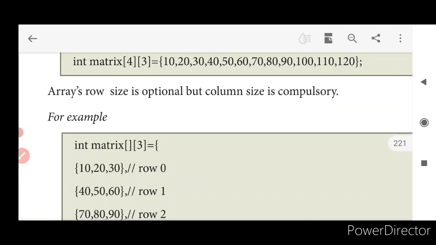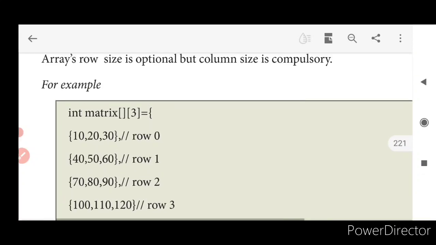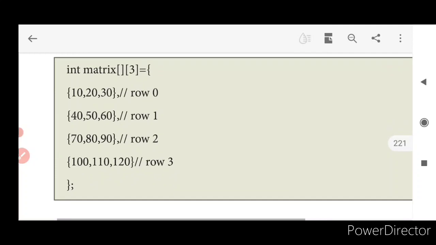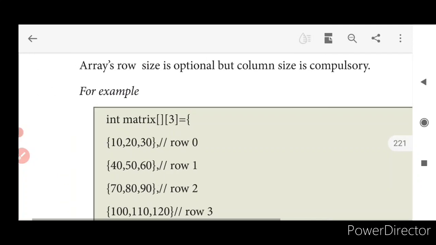See, your row size is optional, but column size is compulsory. Rows you can leave empty, but columns you have to specify, right? Be clear. Rows is optional, but column is compulsory. CC, remember: column compulsory.